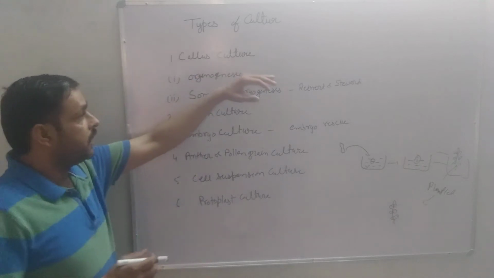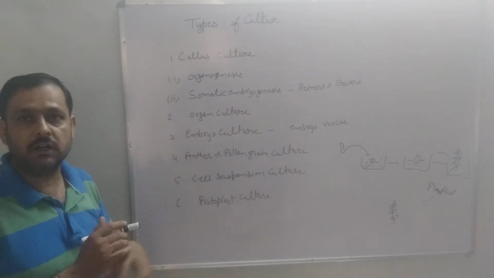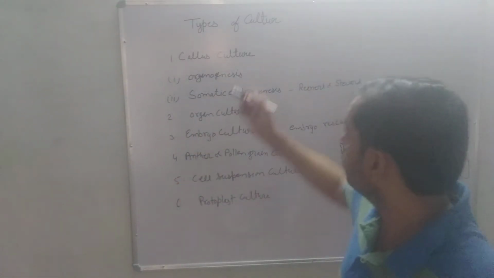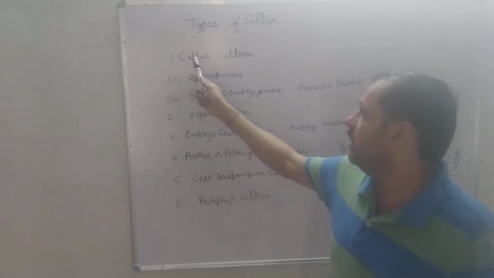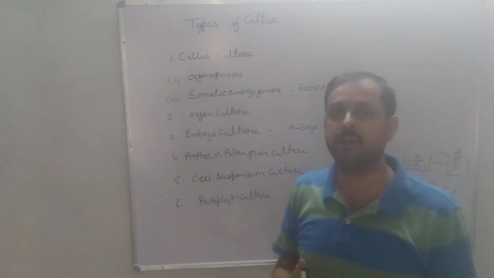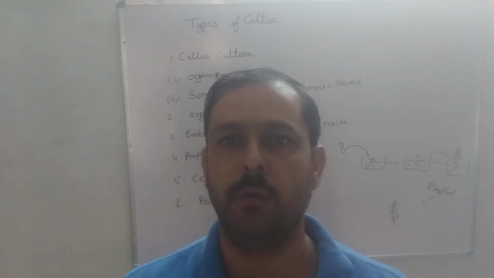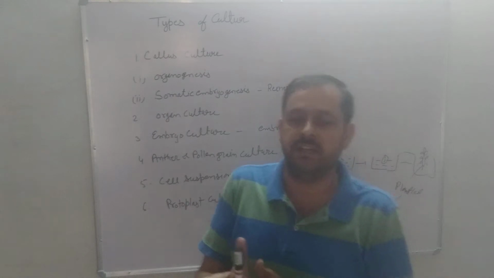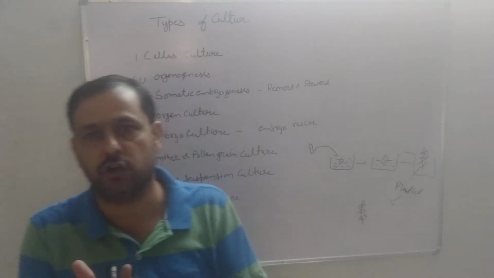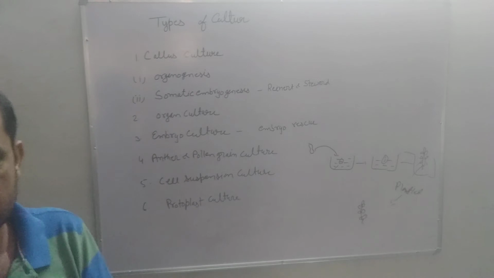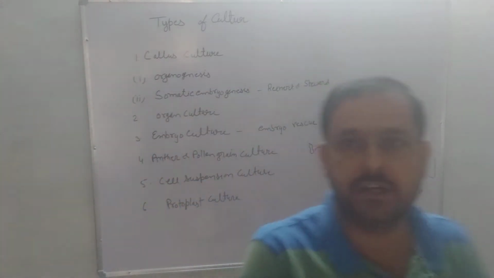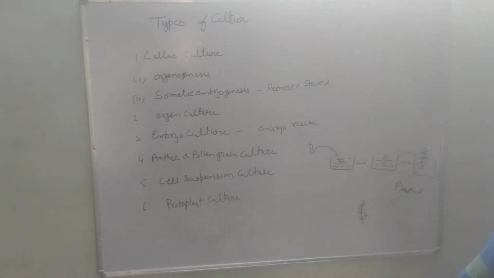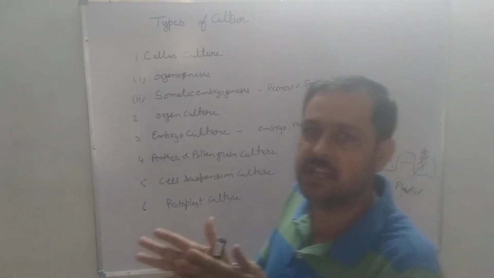So, in the form of explant, which structure is used, that is the type of culture. Just see, first, callus culture means whenever we take the explant in the form of undifferentiated cells, then it is called callus culture. As said earlier, for callus culture any part of the plant can be used as explant. In this type of culture, plant cells undergo uncontrolled division and produce an undifferentiated mass of cells called callus.